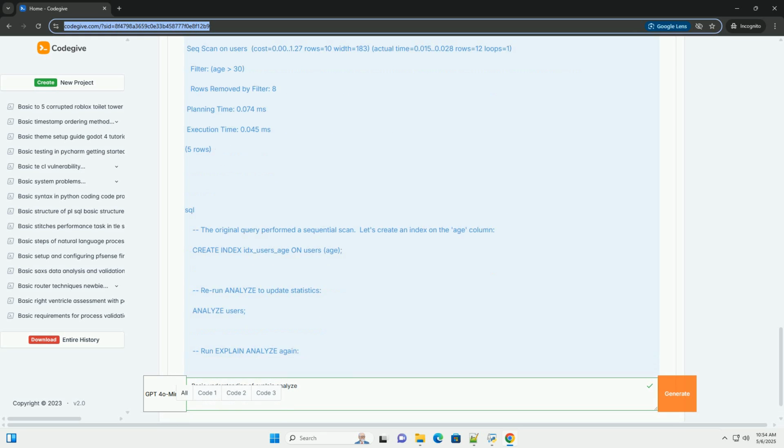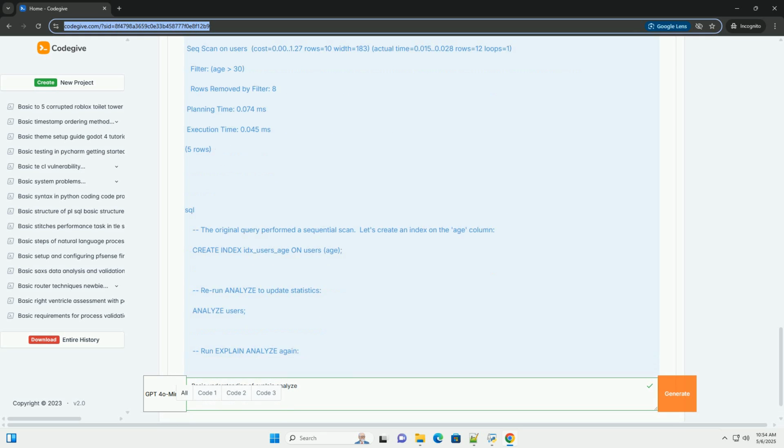Queries that spend a lot of time in planning time. Problem: the query planner is taking a long time to come up with an execution plan. EXPLAIN ANALYZE output: shows a high planning time. Solution: simplify the query if possible. Complex queries with many joins and subqueries can be difficult for the planner.